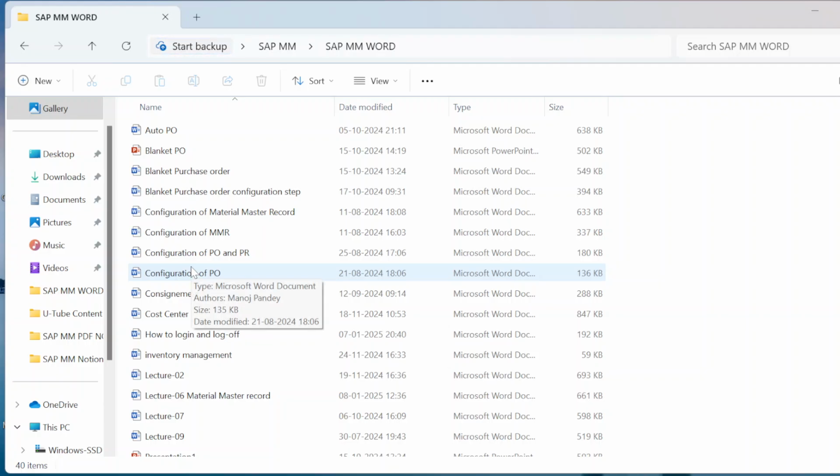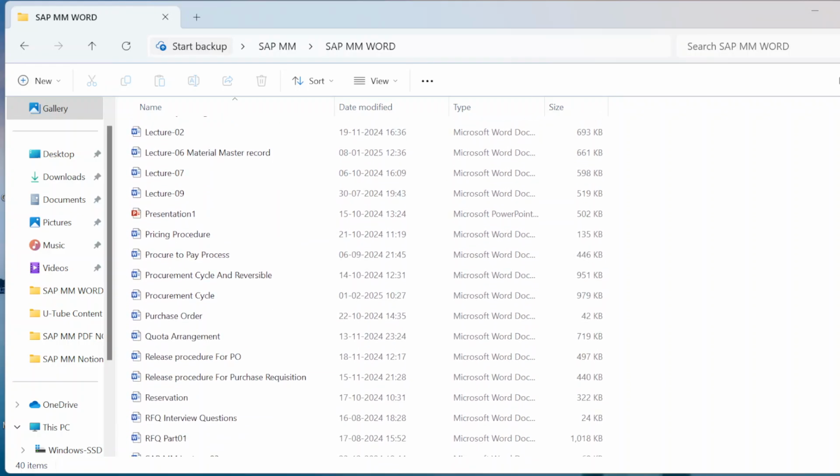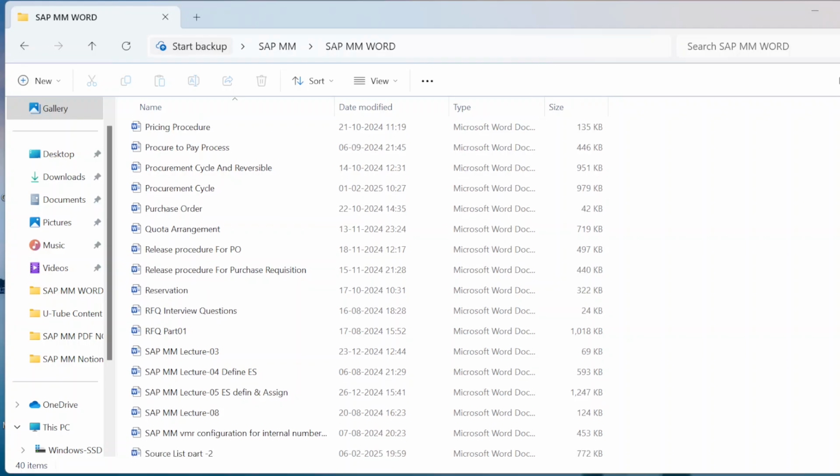Now we will see stock transfer from one storage location to another storage location, from one plant to another plant.